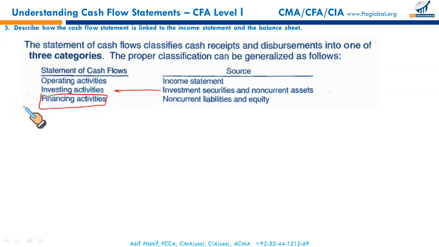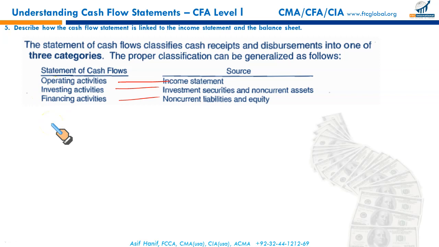Financing activity involves issuance of bonds, issuance of shares, redemption of bonds, and redemption of redeemable preferred stock. All this comes from the equity side, non-current liabilities and equity. So these are the specific sources from which we draw our operating, investing, and financing cash flows. That's your next learning outcome statement.